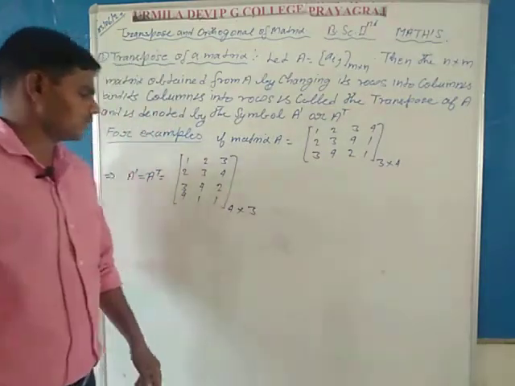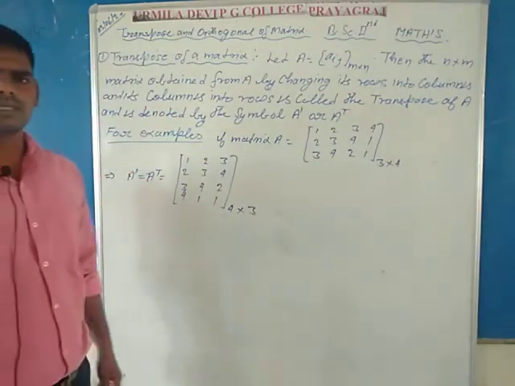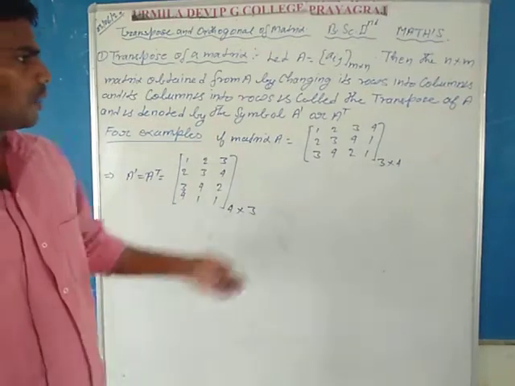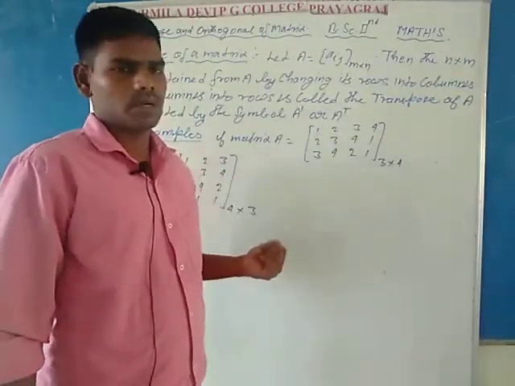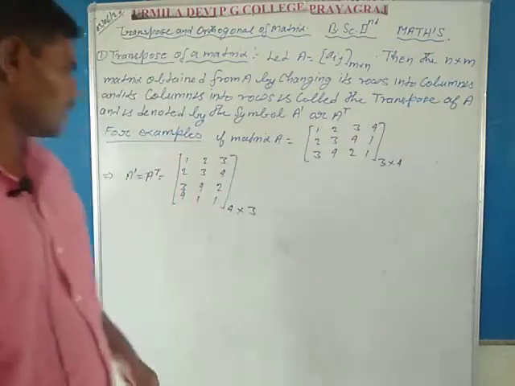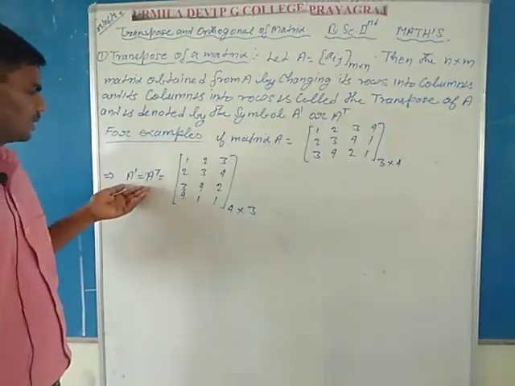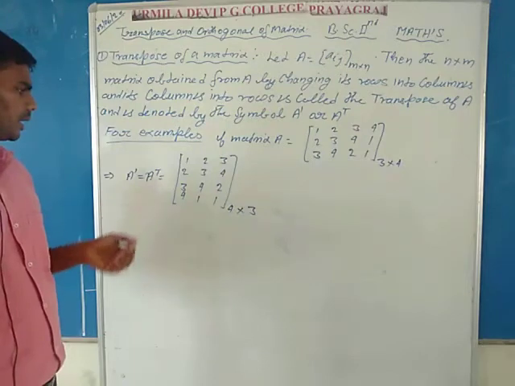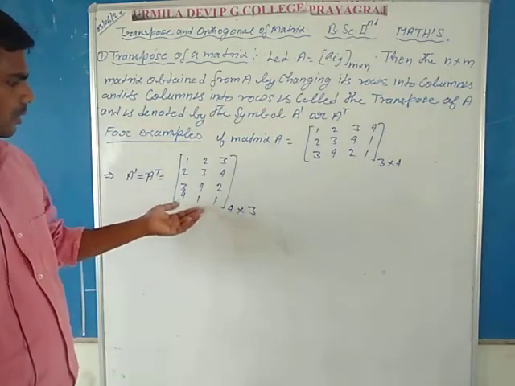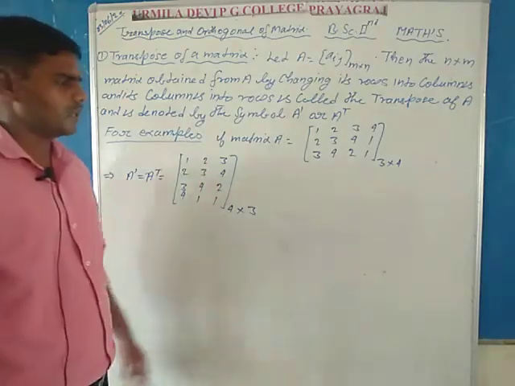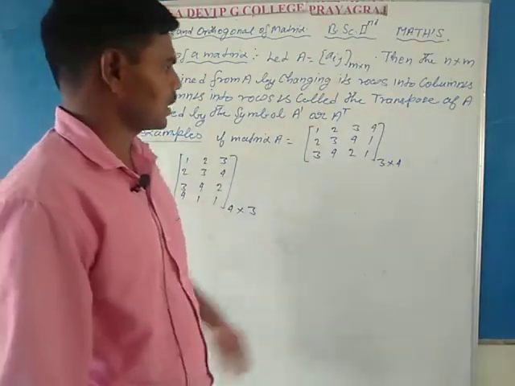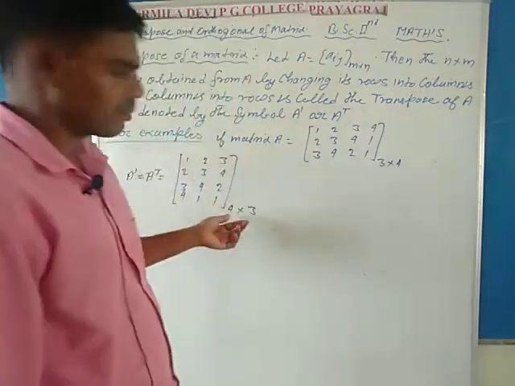The order of this new matrix, obtained by changing the first row into the first column, second row into the second column and third row into the third column, is denoted by A dash or A T. This order is 4 by 3, which means the transpose of the given matrix of order 3 by 4 has order 4 by 3.